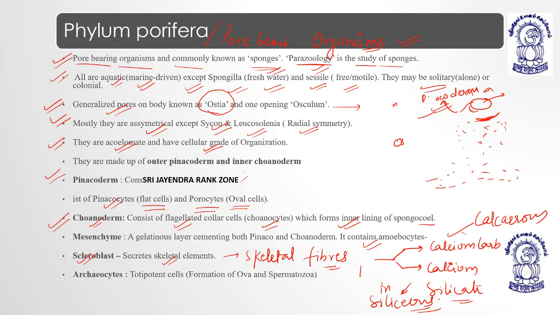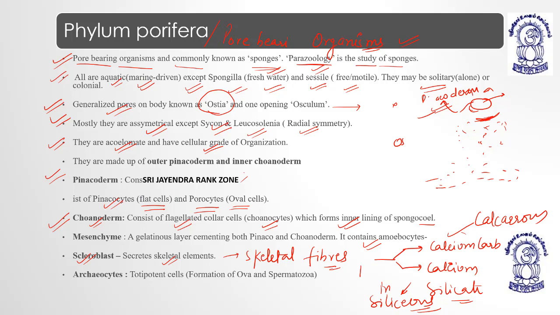Scleroblasts actually secrete the different types of skeletal fibers, whether they are made up of calcium carbonate, calcium silicate, or spongin. So basically on the basis of different types of skeletal elements, the sponges are further classified into these three categories. Okay, then we have archaeocytes.